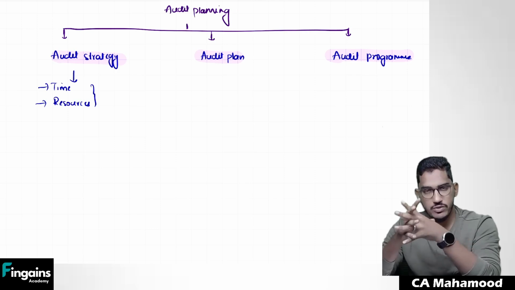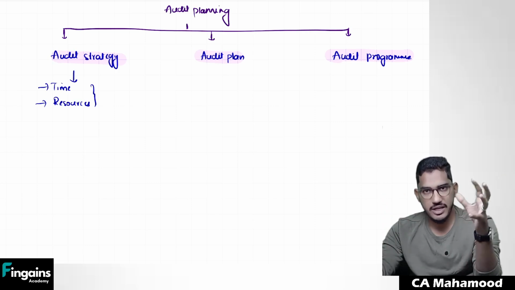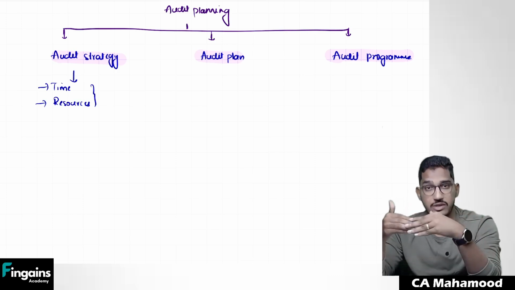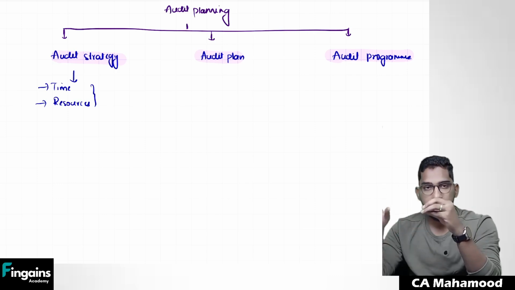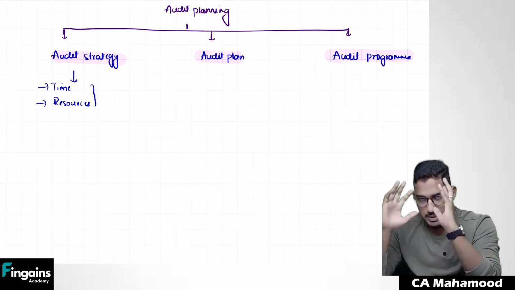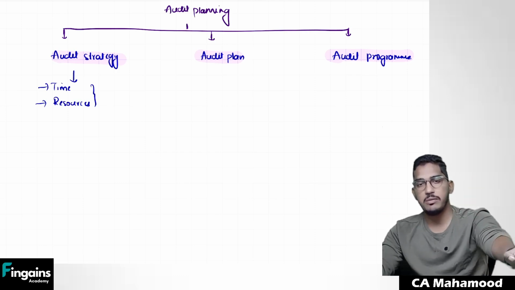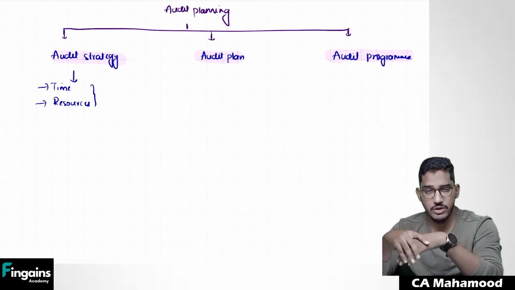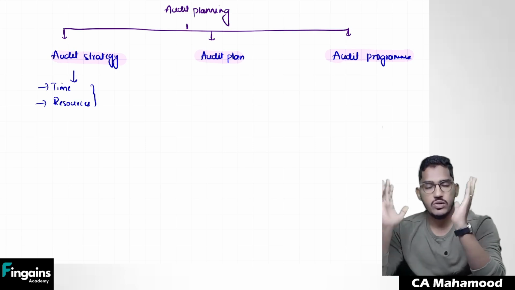Let me give you a practical example. I have been appointed as auditor of X Limited. First, I will try to understand my client and its environment: the size of the client, how many branches there are, what kind of businesses they are doing, how many products they are dealing with, and what is supposed to be covered in my audit. So basically, I perform my risk assessment procedures. I get to know about the entity, environment, and its internal control. Depending on my understanding, I will decide that for X Limited, I am going to complete my audit in 10 days with 10 engagement team members. That's all. This is my overall audit strategy.